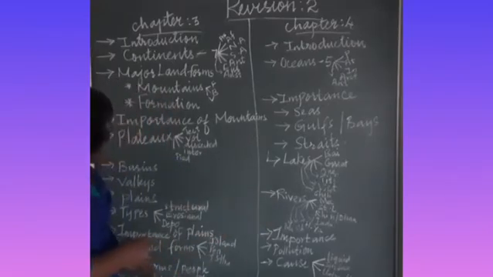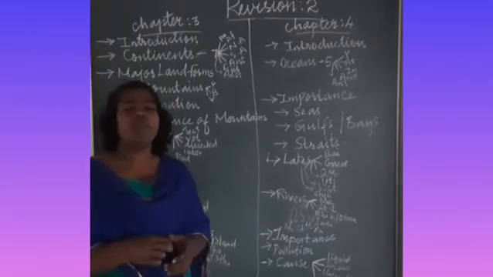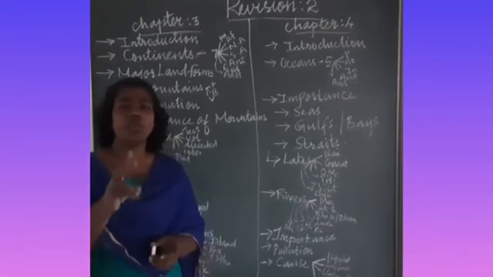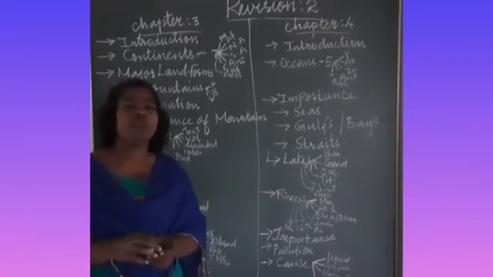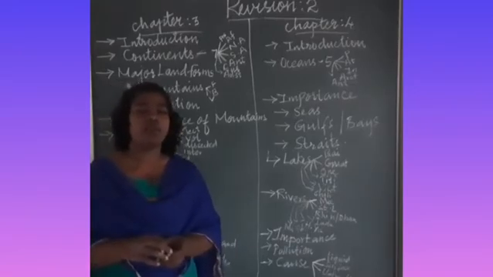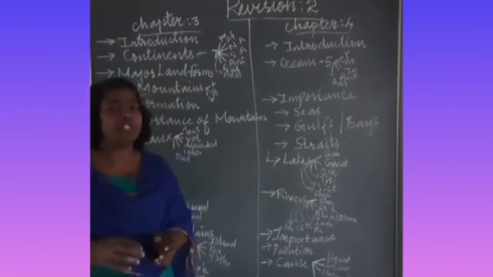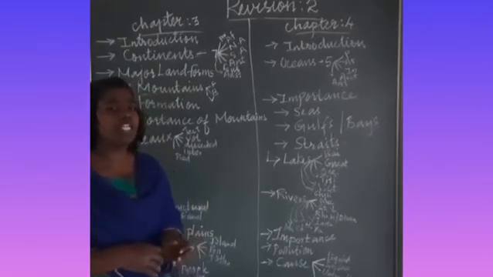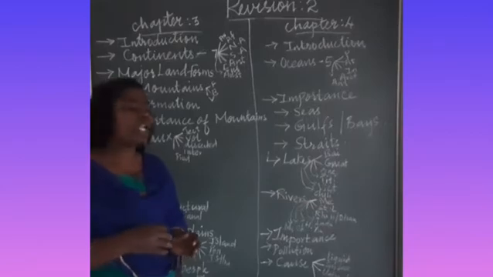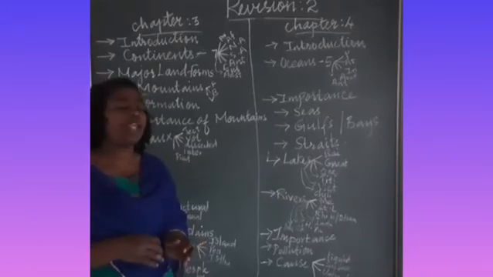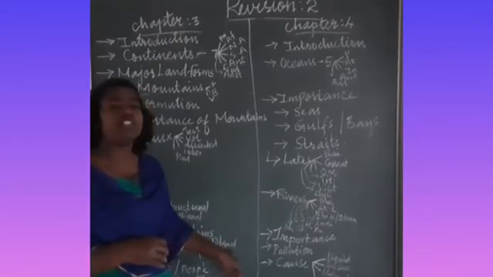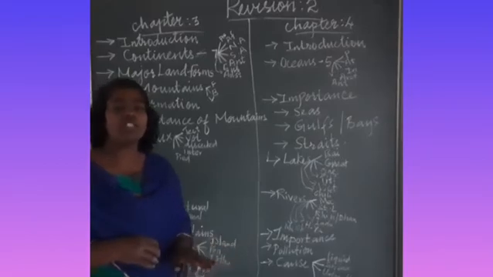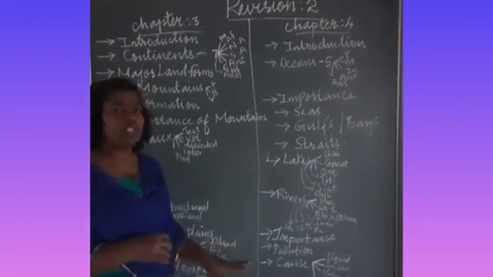Okay, and now the next type of landform. I already told you there are two important types of landforms. One is major landforms, another one is minor landforms. Now we will see what the minor landforms are. There are three important minor landforms. The first one is islands, the second one is peninsula, and the third one is isthmus.